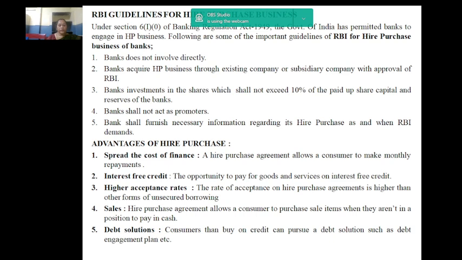Next point, prior clearance of RBI is required for any application to the Controller of Capital Issues in the case of IPO of a new subsidiary and FPO of existing subsidiaries of banks. Banks shall furnish necessary information regarding their hire purchase or equipment leasing subsidiaries as and when RBI demands.